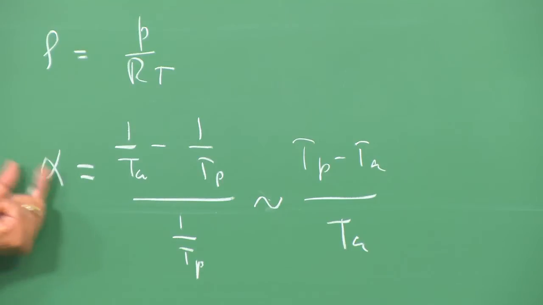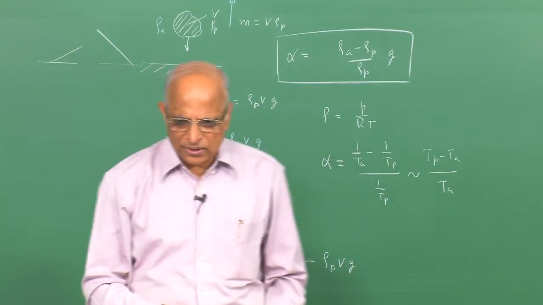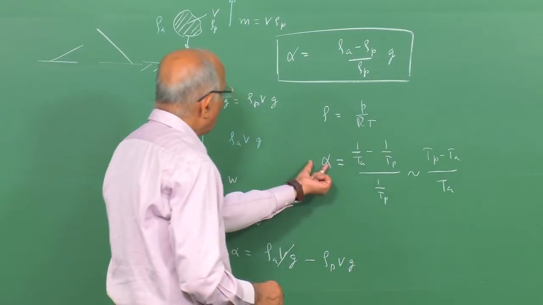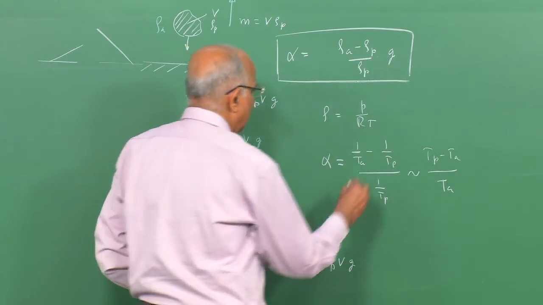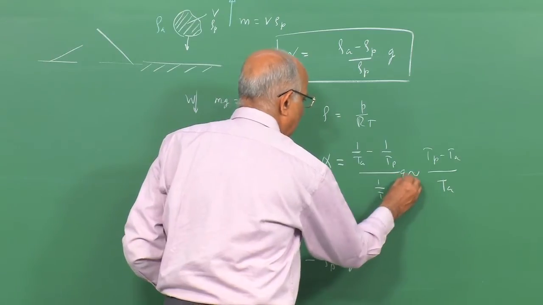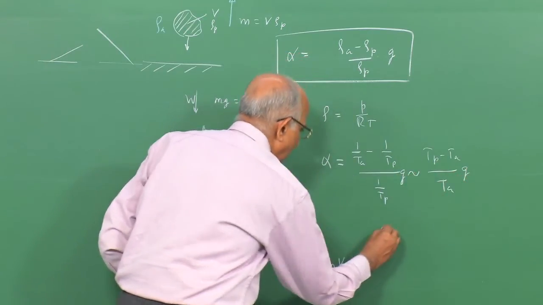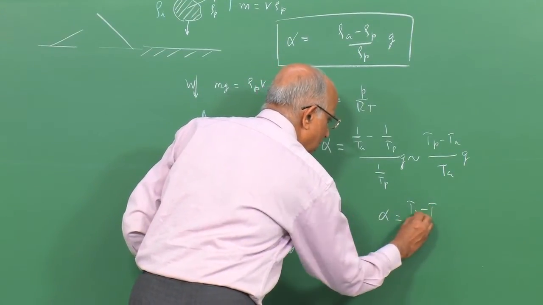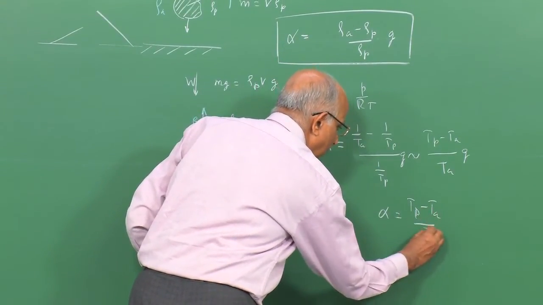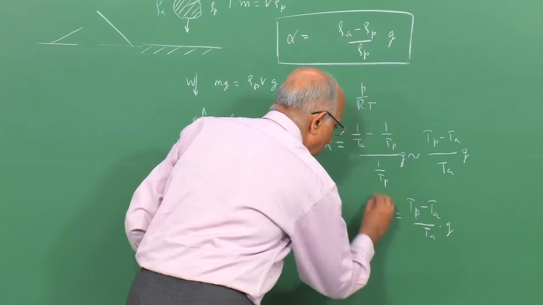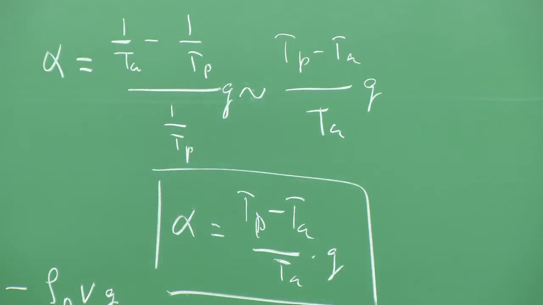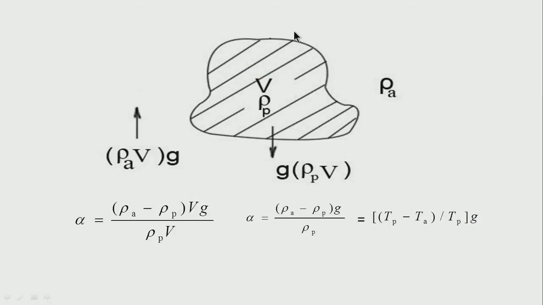Let us take a look at this particular one, and this is what I show here. I took alpha multiplied by g, and therefore I will have g over here. I get alpha is equal to (T_p minus T_A) divided by T_A, into the value of g. This is the upward acceleration. Therefore, we find that a parcel of gas can drift upwards.